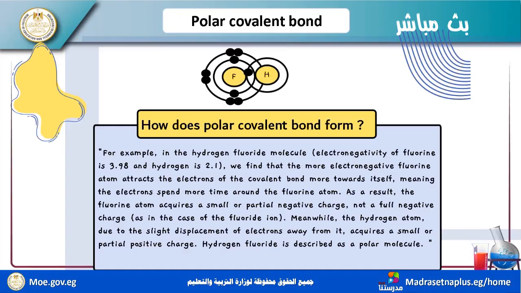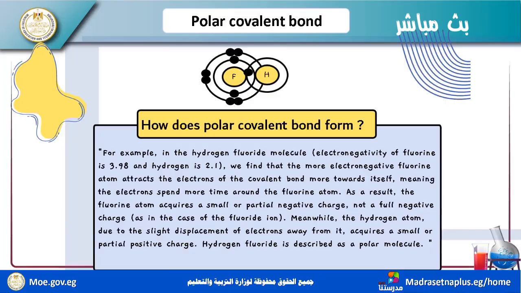Fluorine shares one electron, and hydrogen shares one electron. So fluorine has more electronegativity. It attracts the two electrons of the bond towards itself more than the other. It takes more time with them; the time of attraction for hydrogen is less than for fluorine.